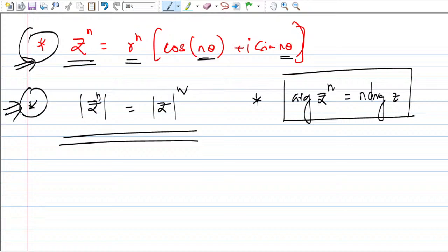These are important things people mostly skip in the class, which I want to highlight here, because sometimes 1 mark or 2 marks you can directly get. And nowadays in the GATE examination, conceptual questions are expected. So you must know all these things, guys. Okay, let's go ahead and talk about more properties.